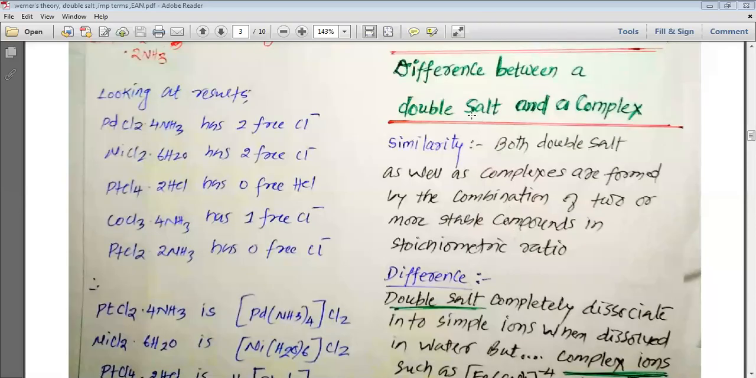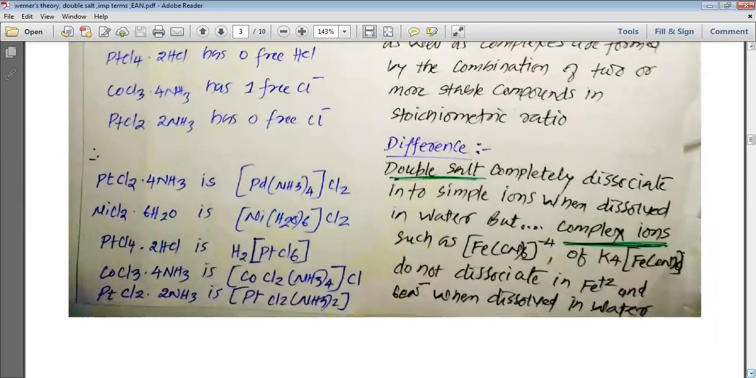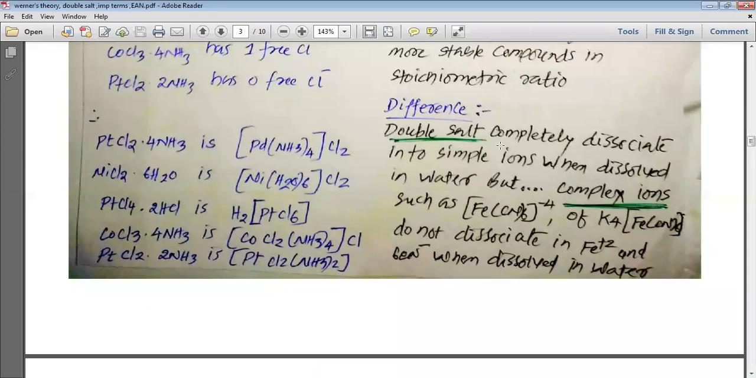We have studied the difference between a double salt and a complex. Both double salt and complex are prepared from more than one compound, but there are still some differences. The double salt ionizes completely, whereas complex compounds cannot ionize completely, and as they cannot ionize completely, they do not produce the complete ions.